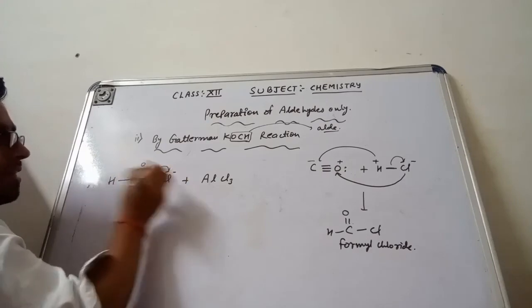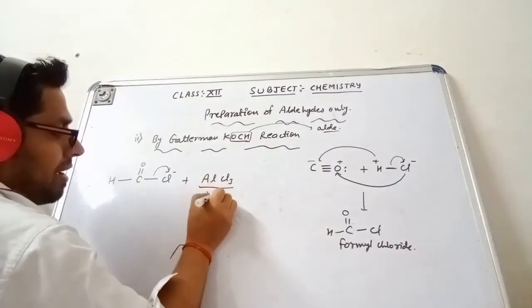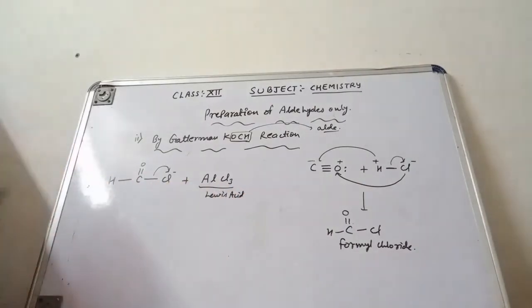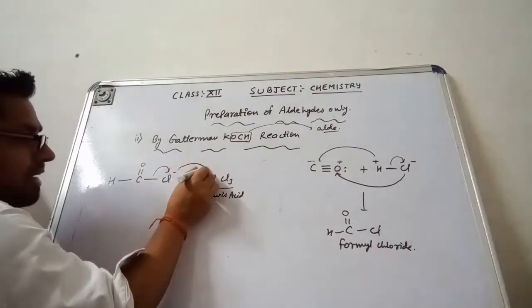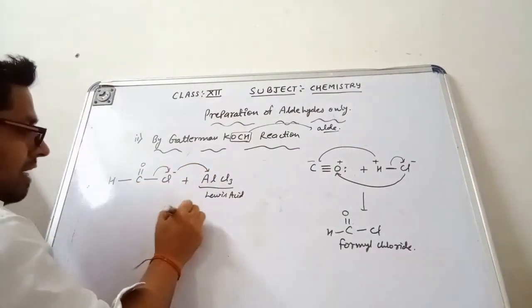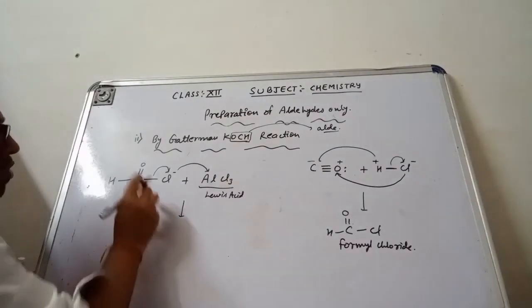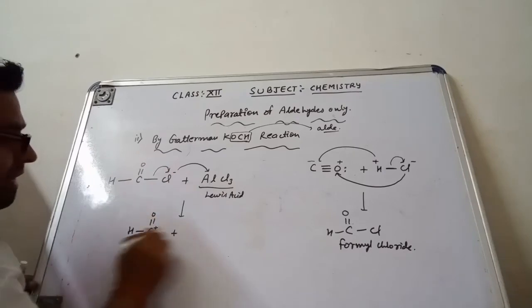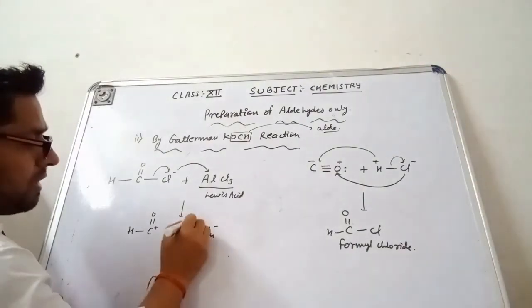This is negatively charged, and this behaves as a Lewis acid. So this negatively charged Cl is attacked by the Al, and it gives us H, single bond C, double bond O. From here electrons are transferred, so this is positively charged, that means a carbocation, and this is AlCl4 negative.